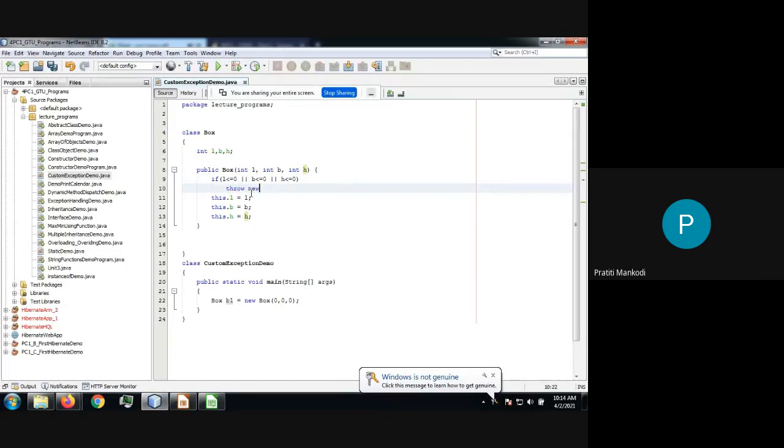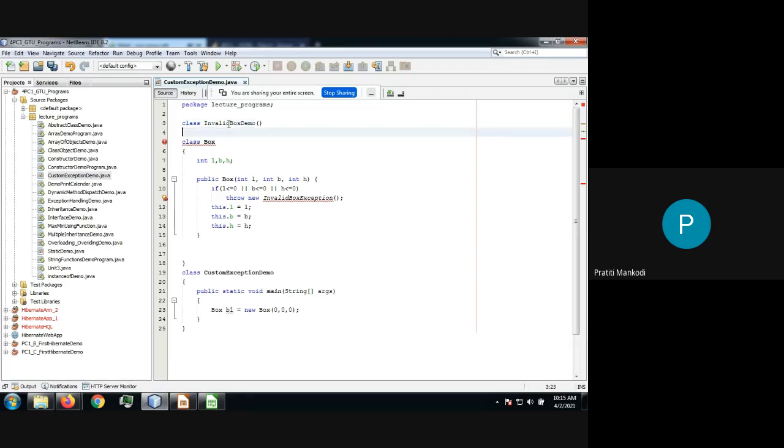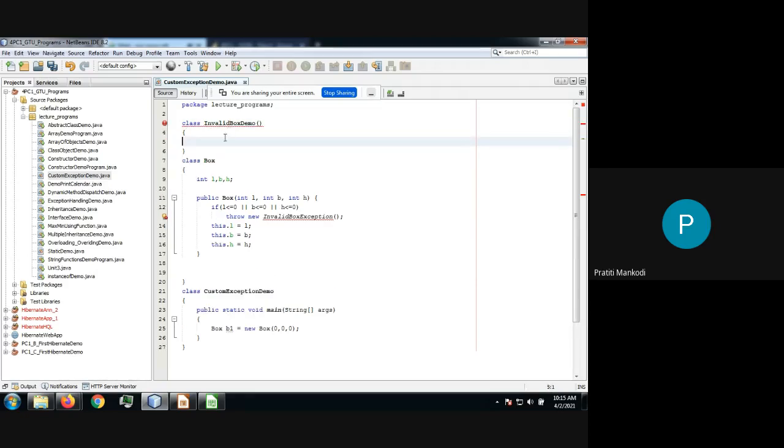So what we'll be doing, we'll be throwing one exception called invalid box exception, and that's it, right? Now when you are throwing the object of this, obviously this class should exist. So let us create a class with the same name, class invalid box demo. Let me have the constructor of it.